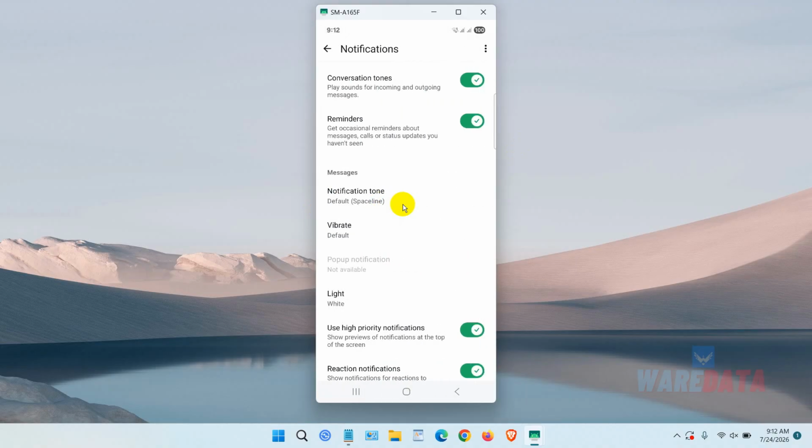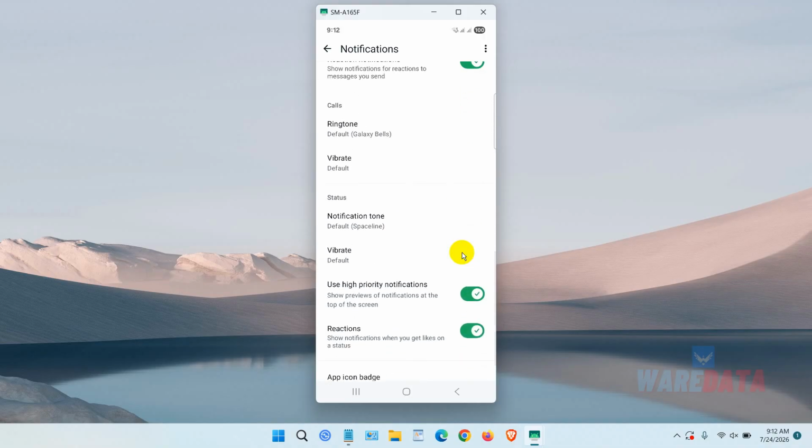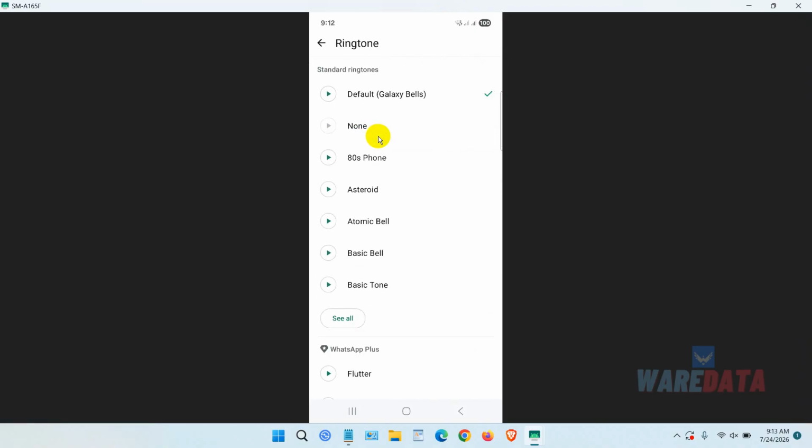And you can see here you can change the ringtone by scrolling down again and find for the call. You can also change the ringtone for the message. Okay, you can see here this is ringtone for the calls in WhatsApp. Okay, you can change into another. Or you can use the default.